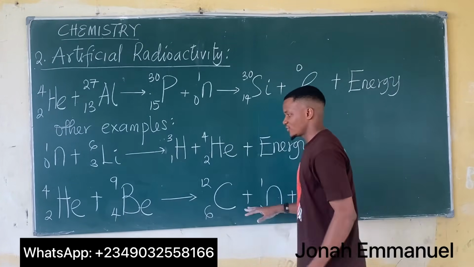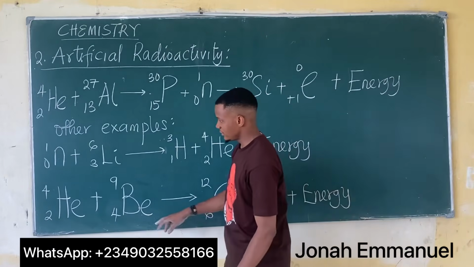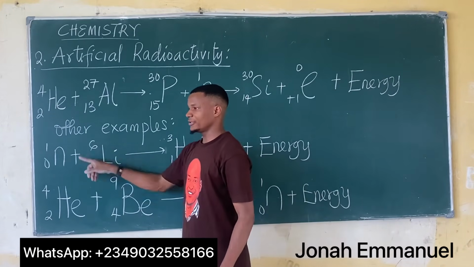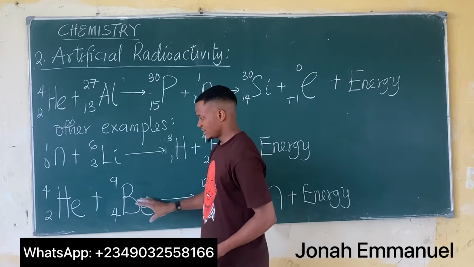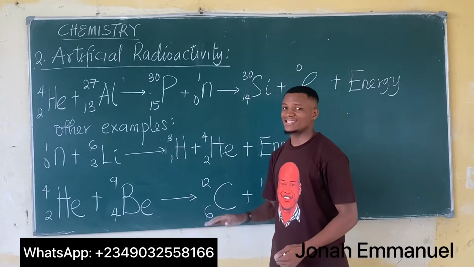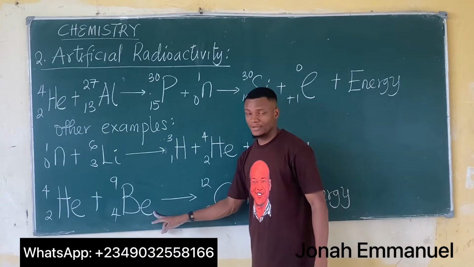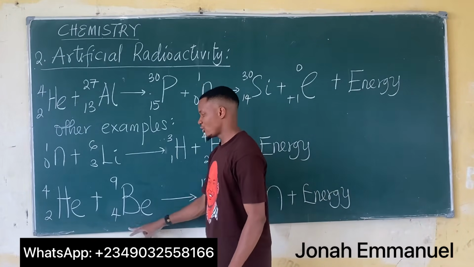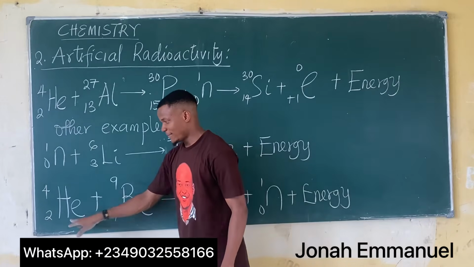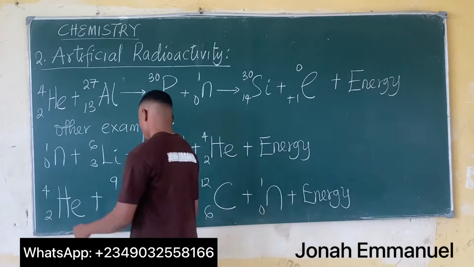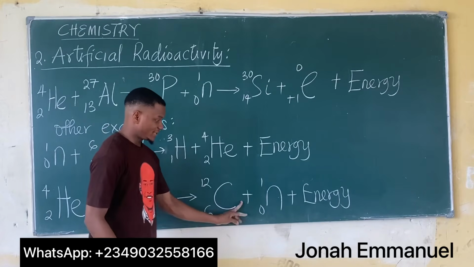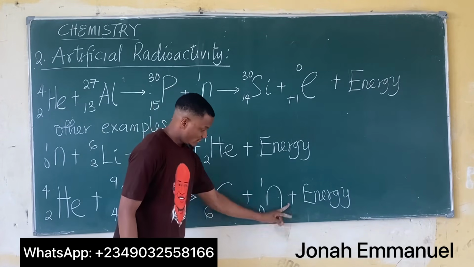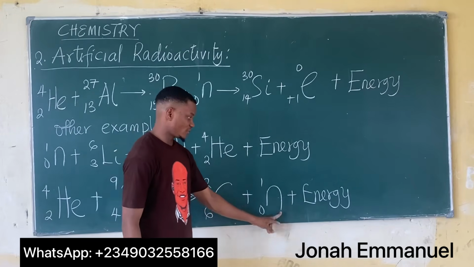Same thing here. For this one, the element that is not radioactive is lithium. For this one, the element that is not radioactive is beryllium. But I will now bombard, I will now combine beryllium with my alpha particle, which is helium. It will now produce carbon 12 with a neutron, and of course, plus energy.